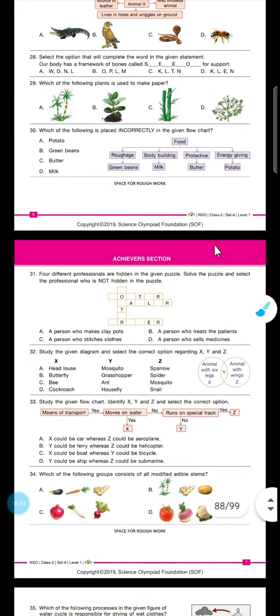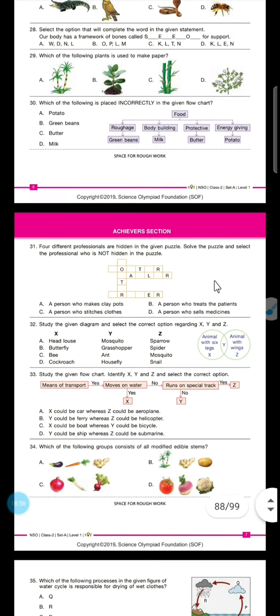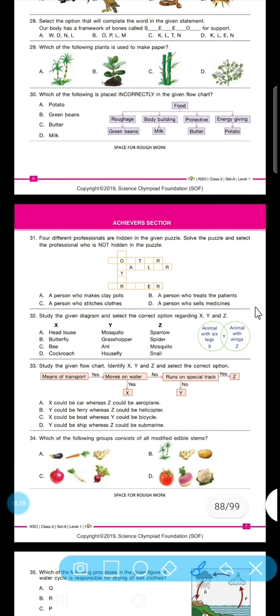Now let's see the final segment, which is the achiever section. And 31st question. 4 different professionals are hidden in the given puzzle. Solve the puzzle and select the professional who is not hidden in the puzzle.